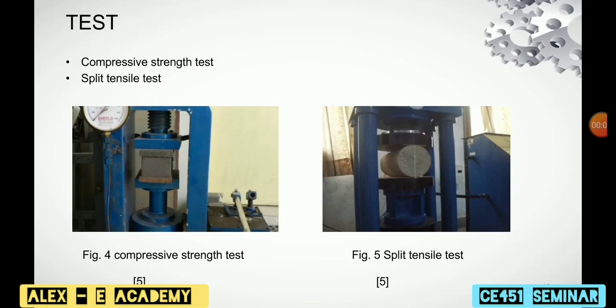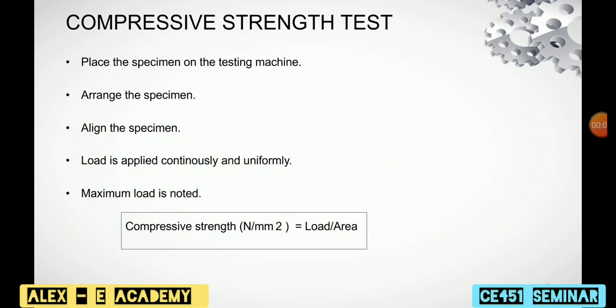So these are the tests conducted to determine the strength properties of concrete block. Compressive strength test. In this test, the dimensions of the cube are measured and it is placed on the compression testing machine. Here, the load is applied to the opposite sides of the cube cast. Align the specimen centrally on the base plate of the machine. Then rotate the movable portion of the testing machine so that it touches the top surface of the specimen.